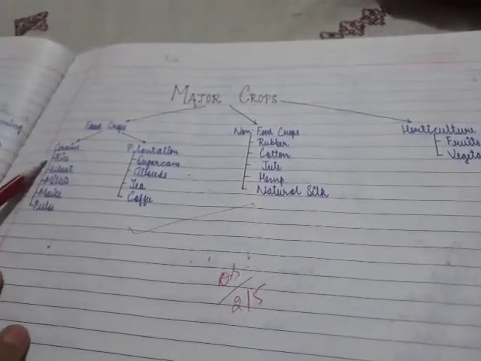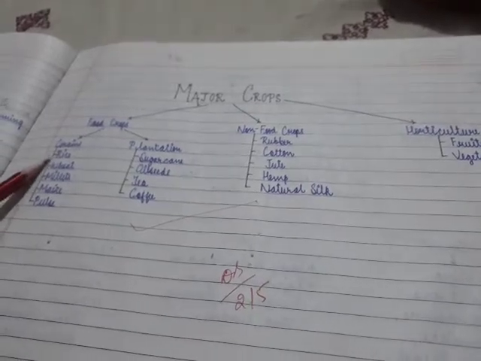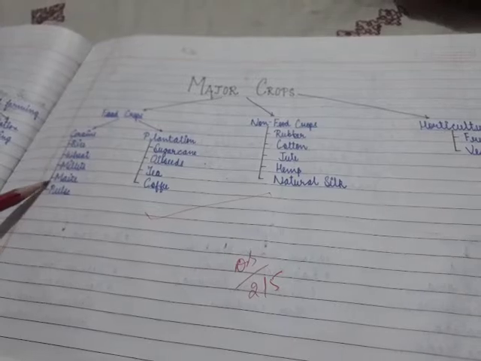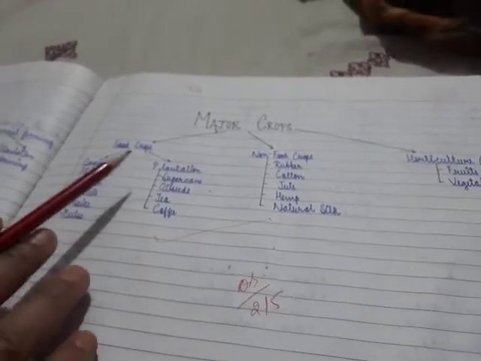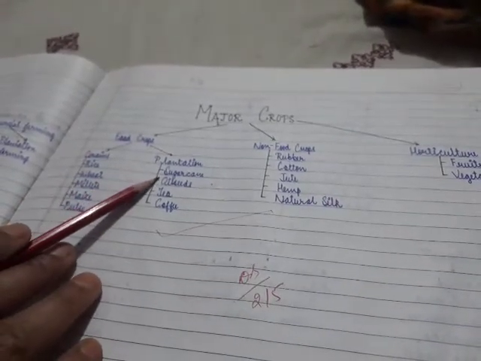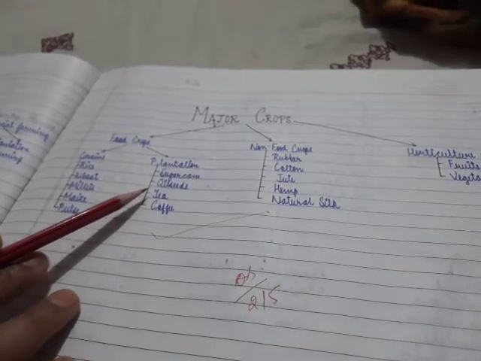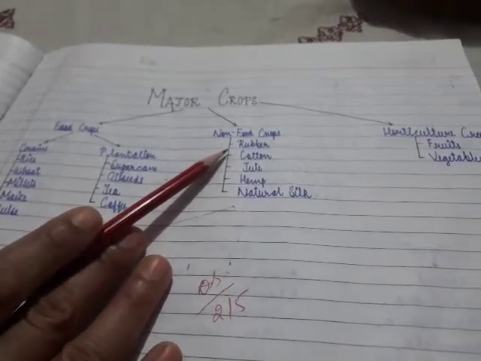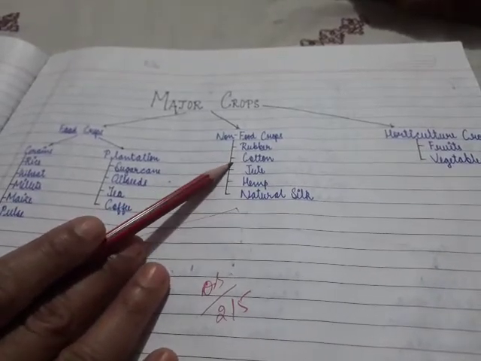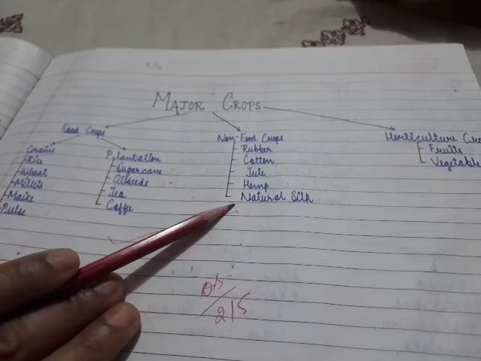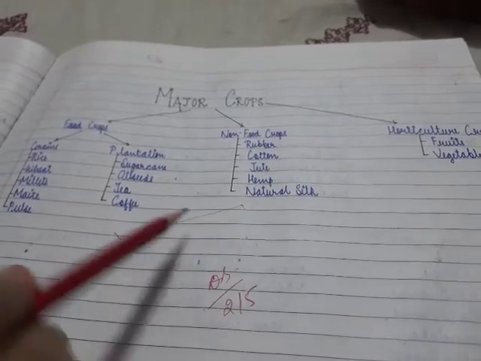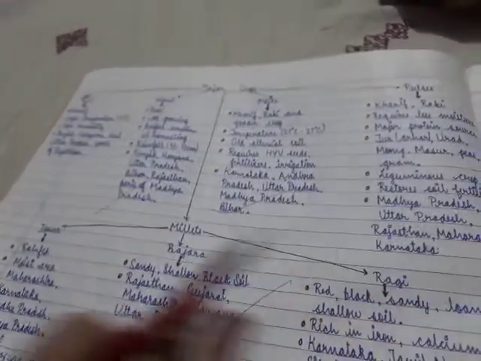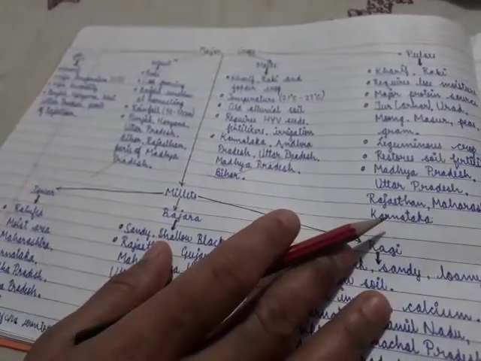Food crops are grains. In grains, what are those? Rice, wheat, millets, maize, pulses. Plantation: sugarcane, oilseeds, tea, coffee. Non-food crops: rubber, cotton, jute, hemp, natural silk. So, in the next video, we will be discussing about these major crops individually.